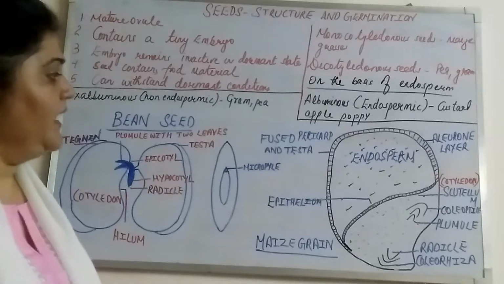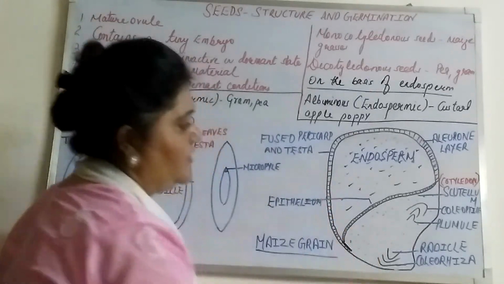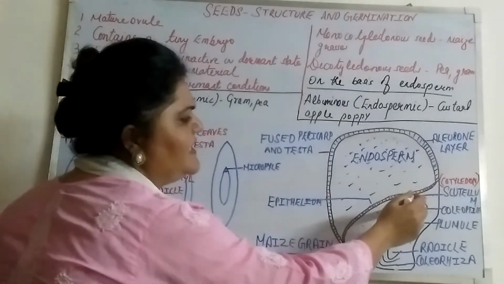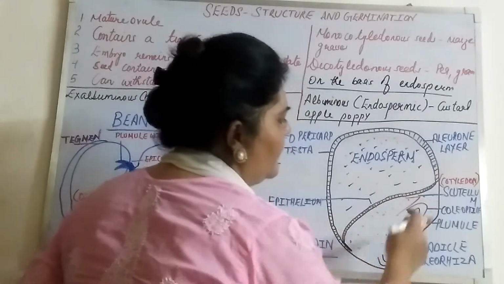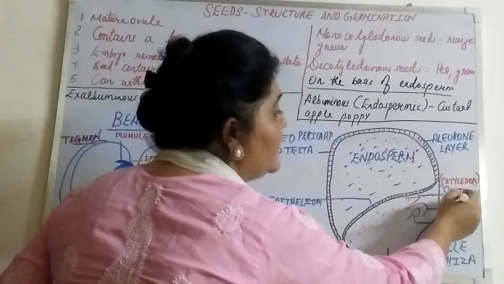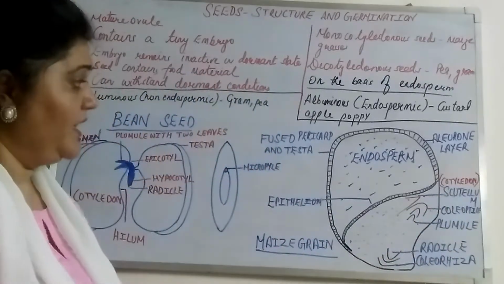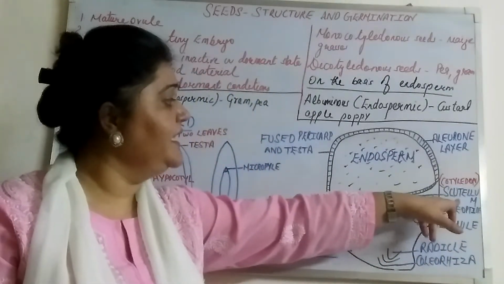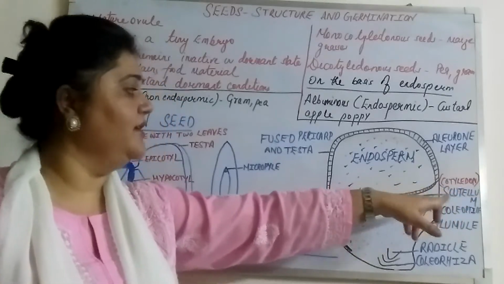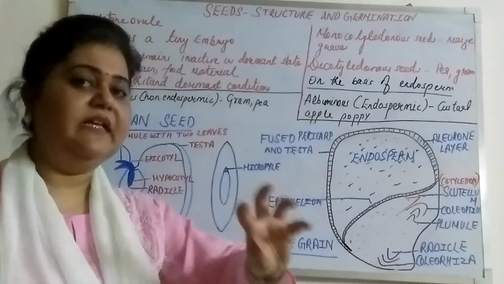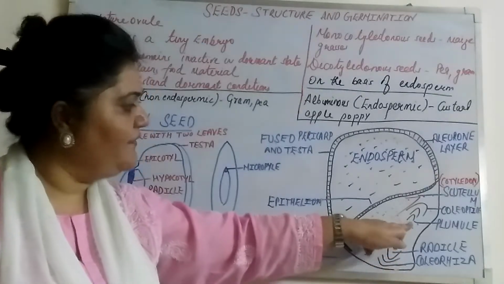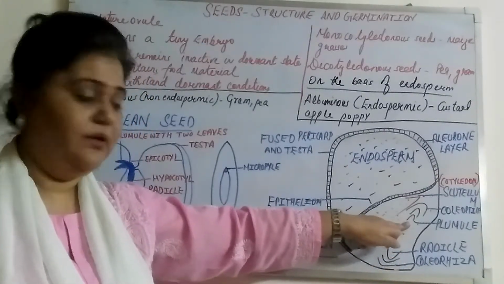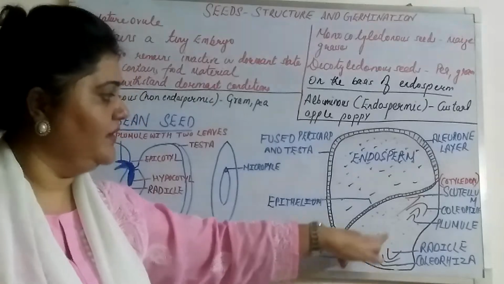Alright. Now, next is our embryo structure. Here we have a single cotyledon, a very thin cotyledon, that is known as the scutellum. S-C-U-T-E-L-L-U-M. Scutellum. It consists of a single cotyledon. Now after this we can see we have the plumule, and here we have the radicle.